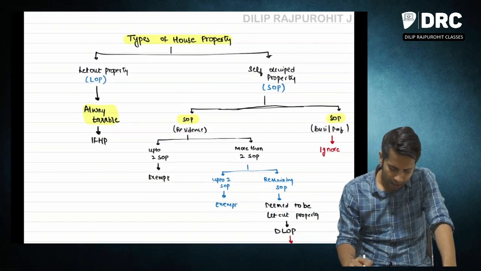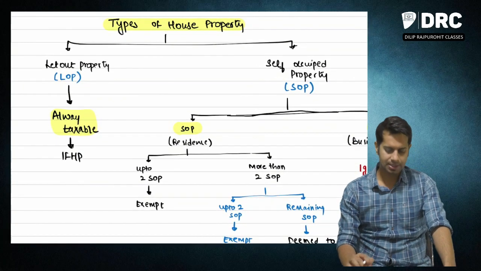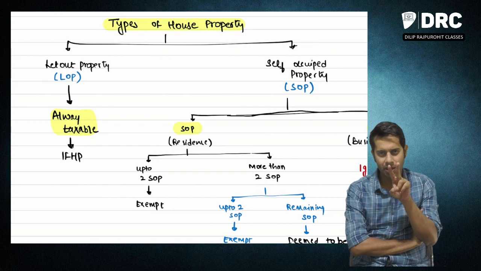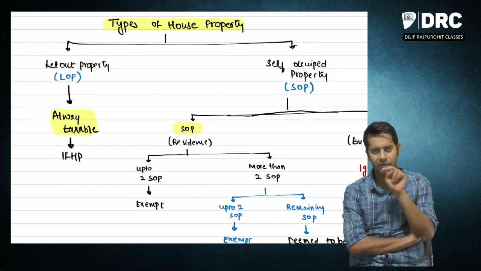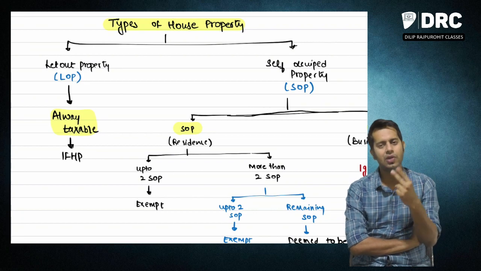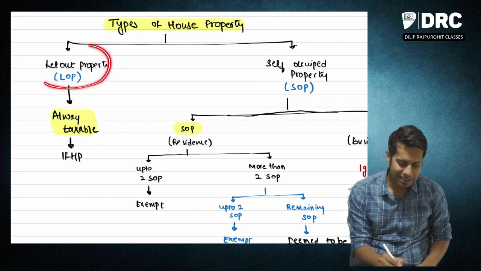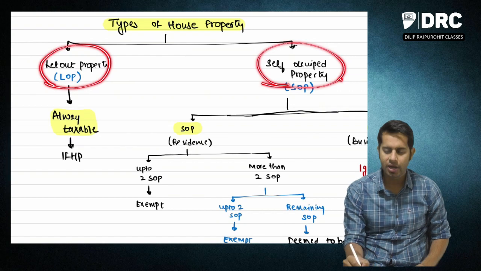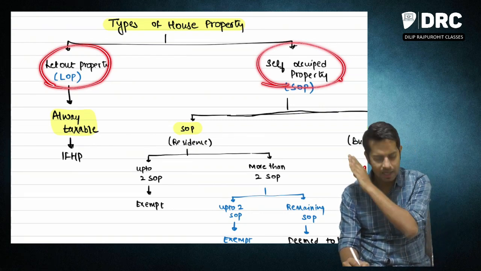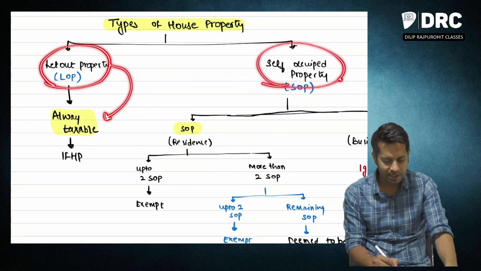Now, sir, how many types of house properties are there, sir? Basically, for the purpose of income tax law, house properties are divided into 2 categories. One is called let out property and another one is called self-occupied property. So what is this let out property?